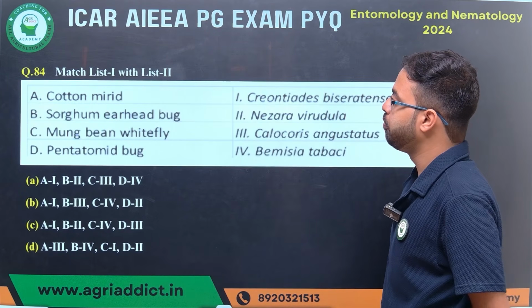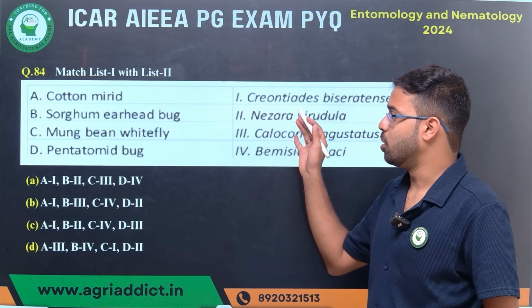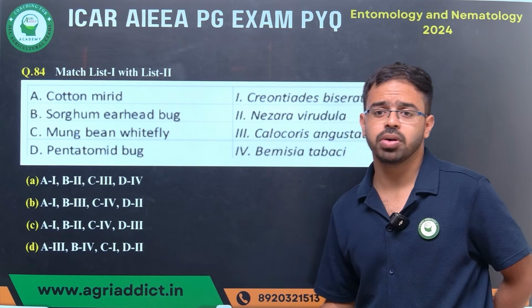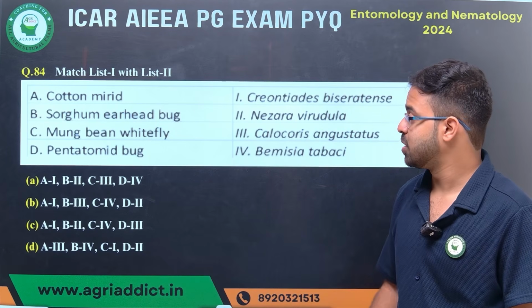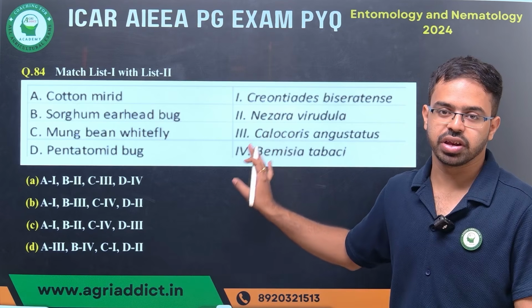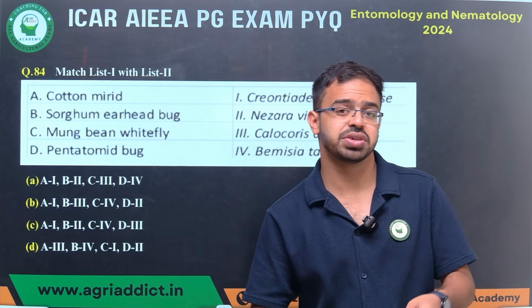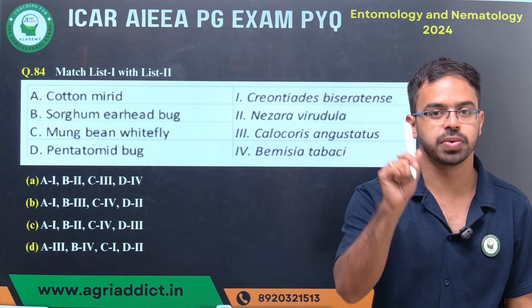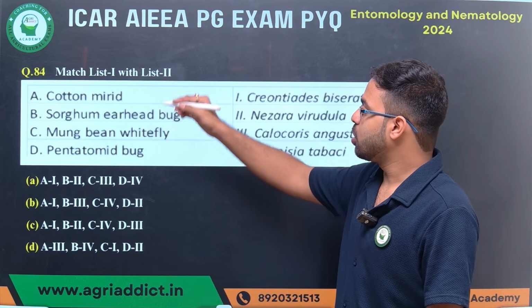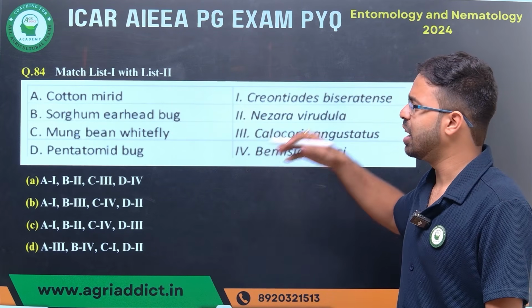Next question. It will have column A and column B. Column A lists different insects by their common names, and column B gives the scientific names. This type of question is usually asked in PG entrance as well as PhD entrance, so you can expect it at least once. We have cotton mirid, sorghum earhead bug, moong bean whitefly, pentatomid bug, etc.